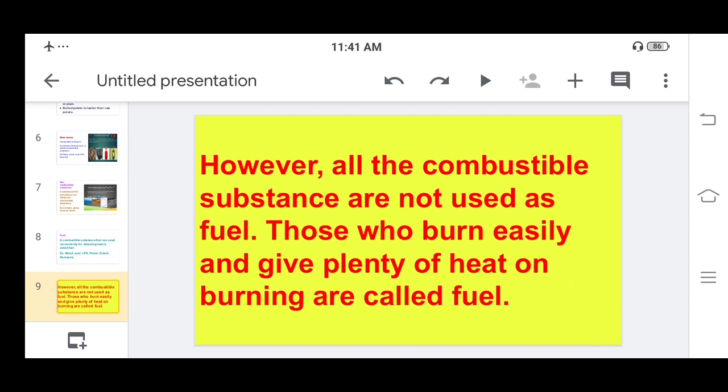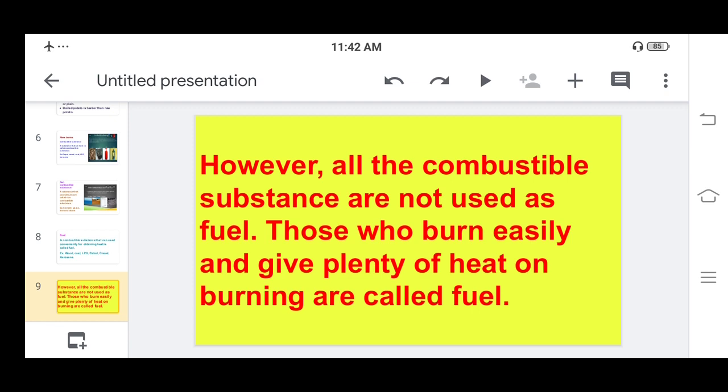No, because if you add paper into the chulha for cooking, very quickly it gets burnt out, so our cooking will not finish. It doesn't give plenty of heat. That's why these are combustible substances, but we can't use them as fuel. So which combustible substance do we use as a fuel? One which lights quickly, burns easily and gives lots of heat, because for cooking we require lots of heat.